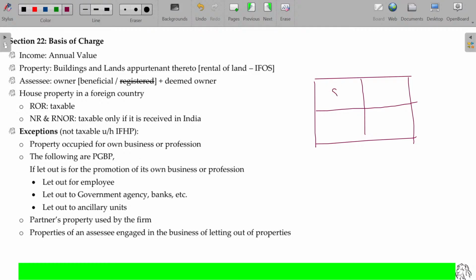Maybe self-occupied for own residential purpose, and let out for residential purpose, and let out for commercial purpose. Self-occupied for business purpose. Okay, self-occupied for business purpose. Four categories.